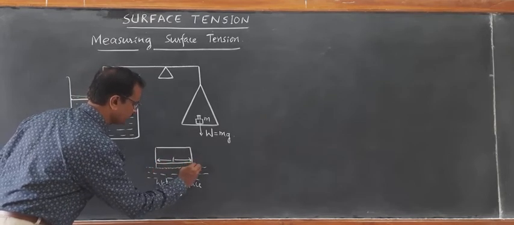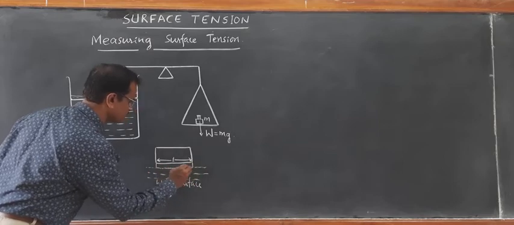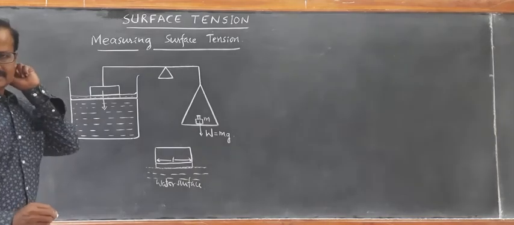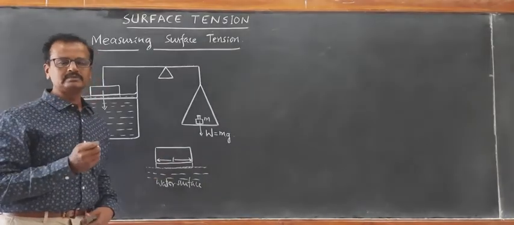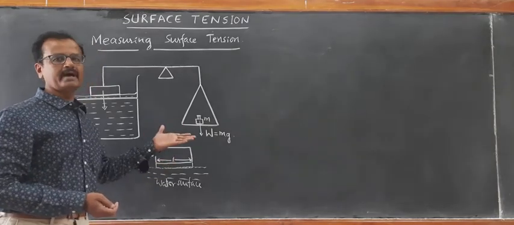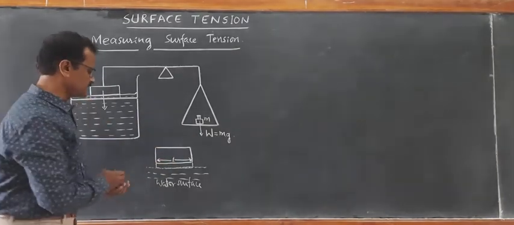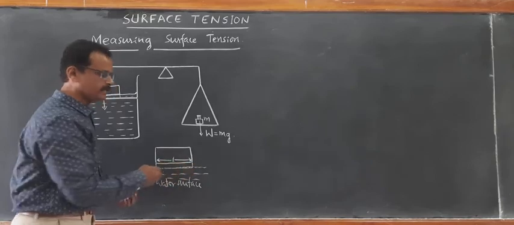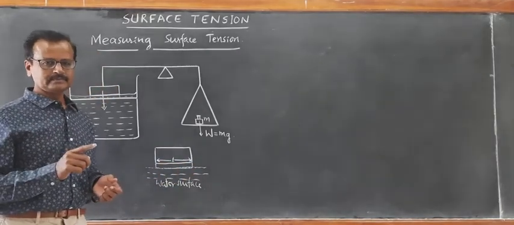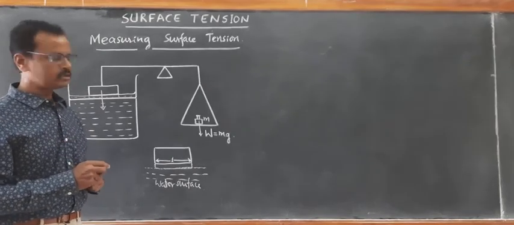And again, when you look at this thin film between the water surface and the edge of the glass slide, it again has two surface areas, one at the front and another at the back. If you take this distance as d again, then the additional area that is formed here is 2dl.